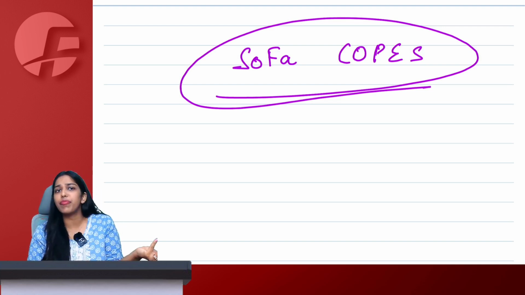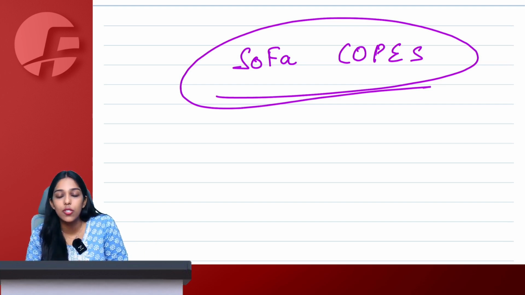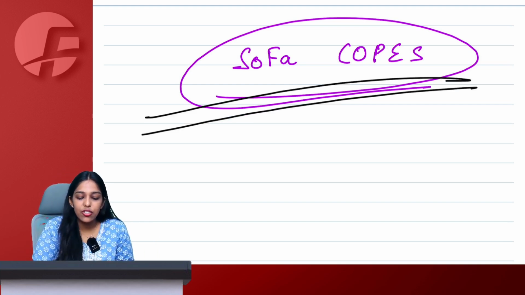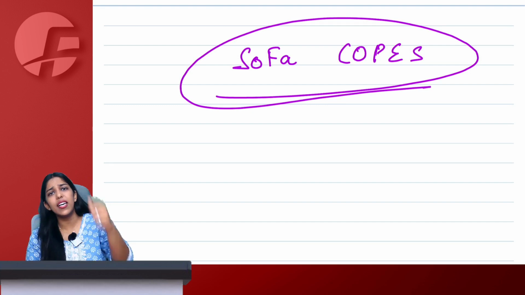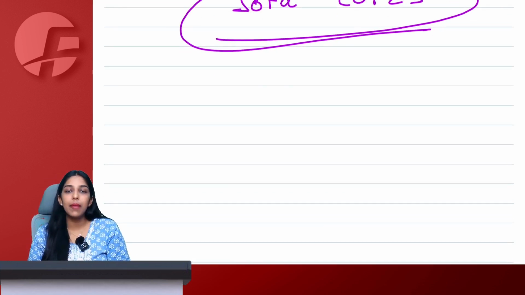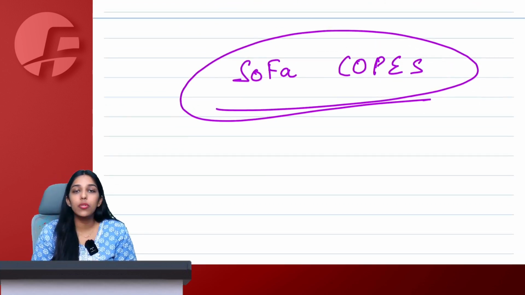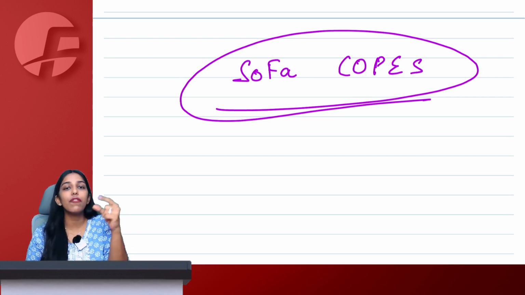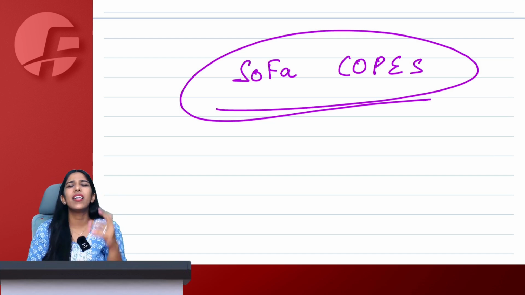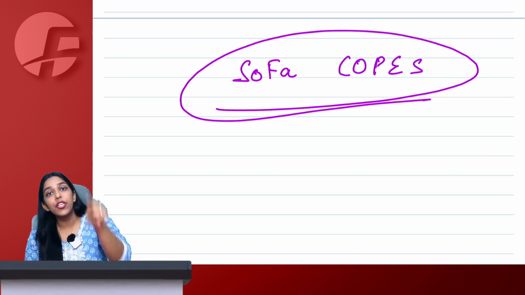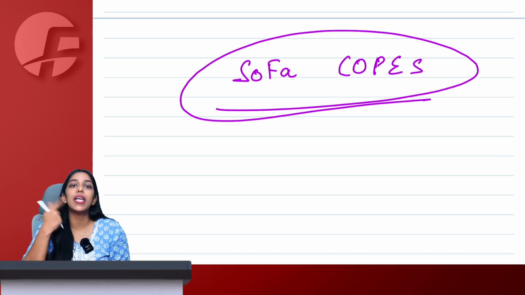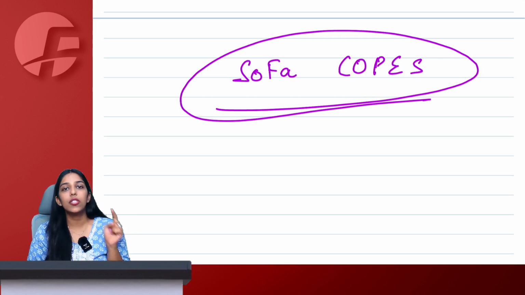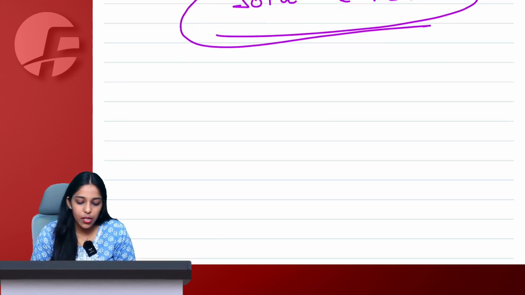Otherwise, I can finish off my batch in 70 to 80 hours also. We take 20 hours extra just to revise things again and again in the batch, so that you remember them along with me. Live students have no option, but recorded students, even if I am doing 2, 3, 4 revisions, please do not skip that part, thinking okay ma'am, understood. That is for you to practice along with me, to speak out along with me, to scribble along with me, so that you remember.